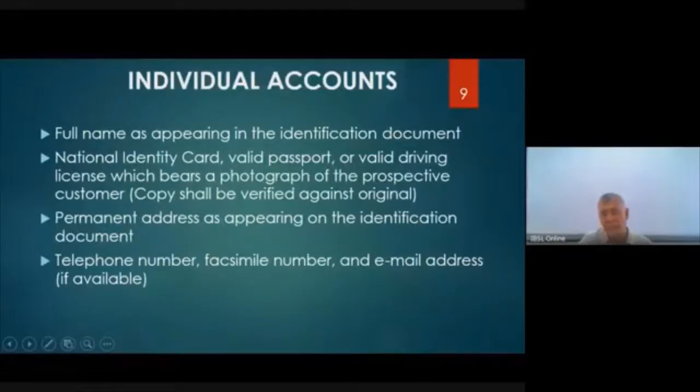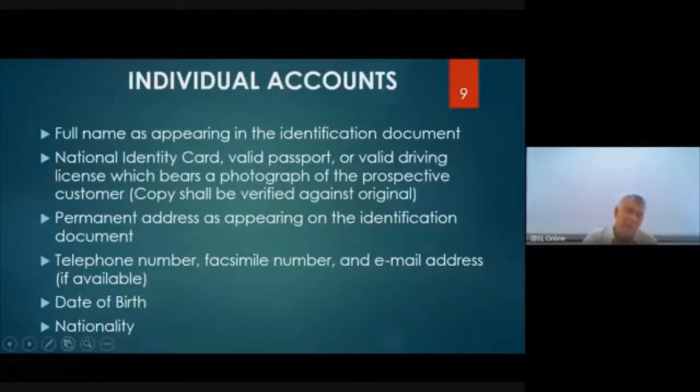Because sometimes after you get a customer to open a relationship with the bank, you might have to contact the customer. Sometimes he might write a check in a wrong manner. Then you will have to call this person and find out whether he had made a genuine mistake, right? Then the customer's date of birth is important. Why? You have to make sure that this person is above 18 years of age to open a current account, number one. Number two, if he is going to be given privileges of a senior citizen, you must make sure that he is over 60 years. So date of birth is very important.